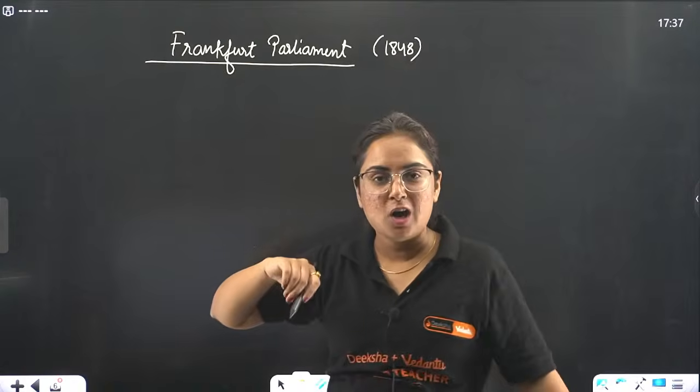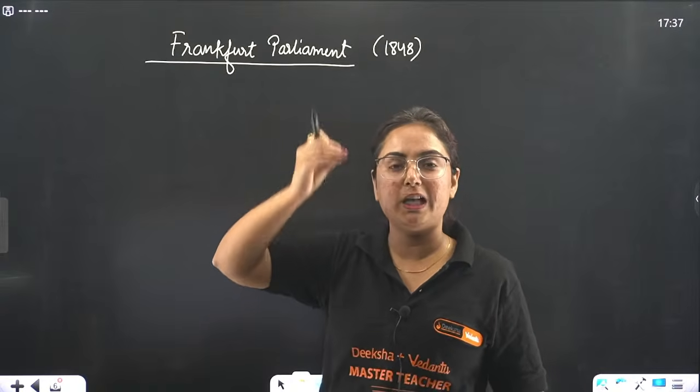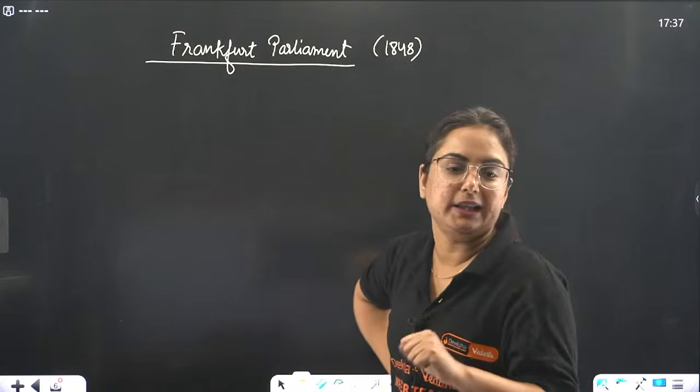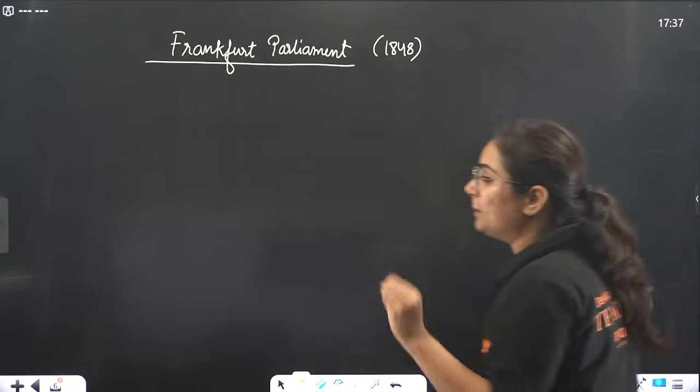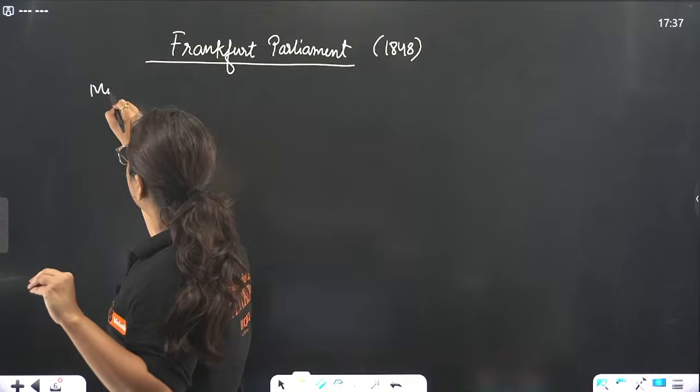On the 18th of May, 1848, 831 people started a procession. Why? Let me tell you. This Frankfurt Parliament was convened by, who convened?